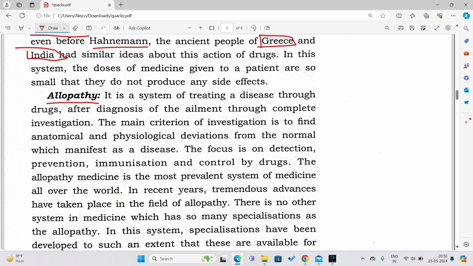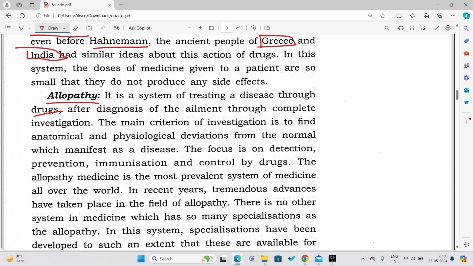All these come under allopathy. Like Civil Hospital of Tura, Civil Hospital of Williamnagar, Civil Hospital of Shillong. All these hospitals practice the allopathy system of medicine, alright? Which means well qualified doctors are available for the people, right? So it is a system of treating disease through drugs. What is drugs? Drugs means medicines, alright?